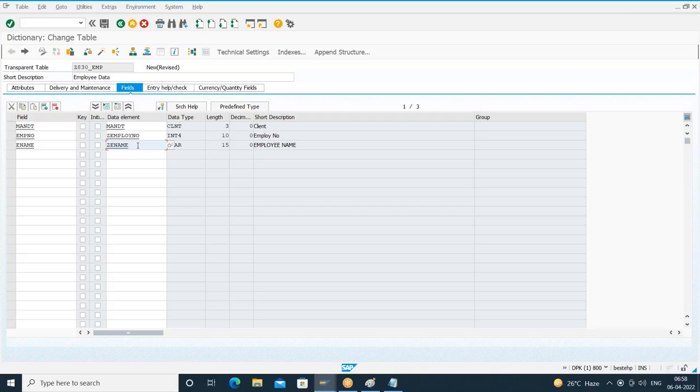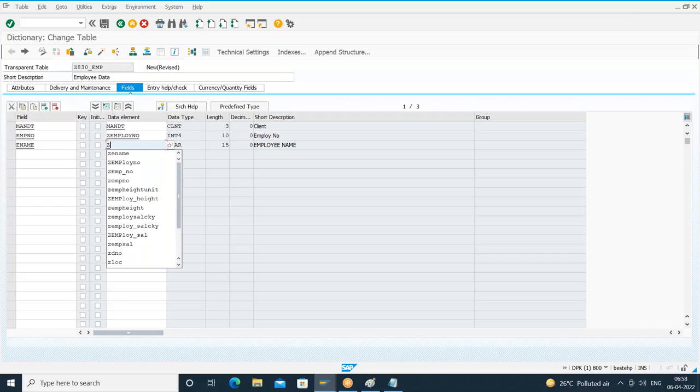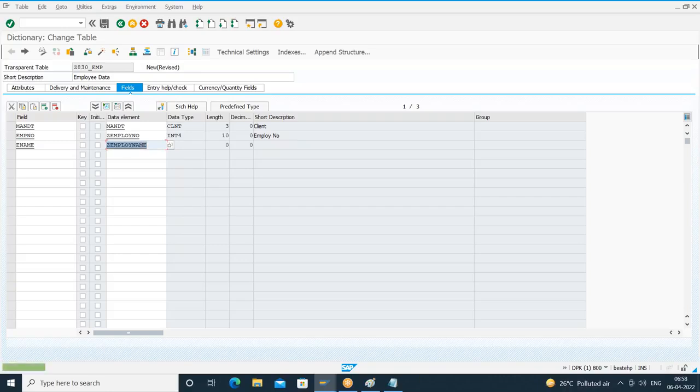But once again, let me go for a non-existing data element so that we can see the process once again. Every time I need not create, but since we are at the very beginning of creating data elements, I'm creating a new one. You can give any name. Since it is a custom data element, make sure that it starts with Z or Y. So I'll give Z employee name. I'll press enter. Yeah, it is saying that it is not active, meaning it is not available. So let us create this particular data element.